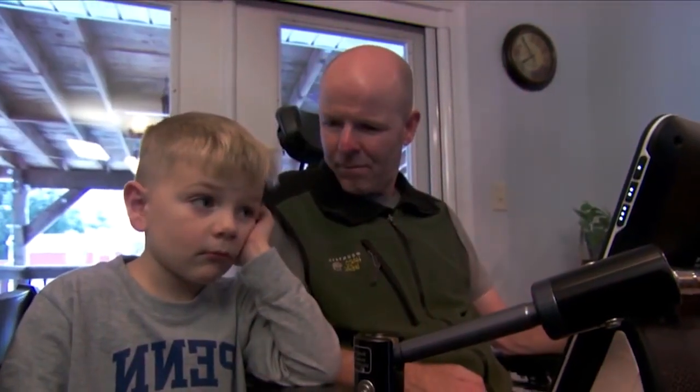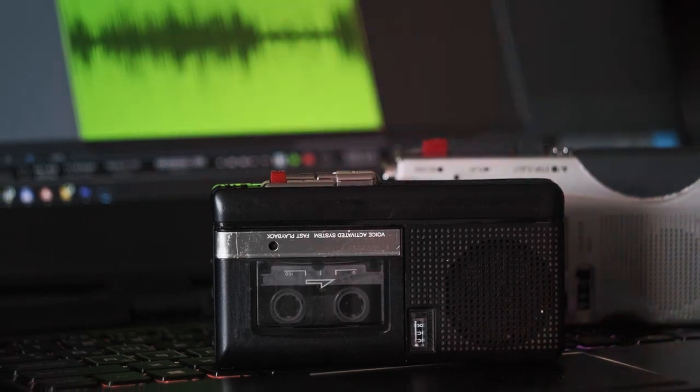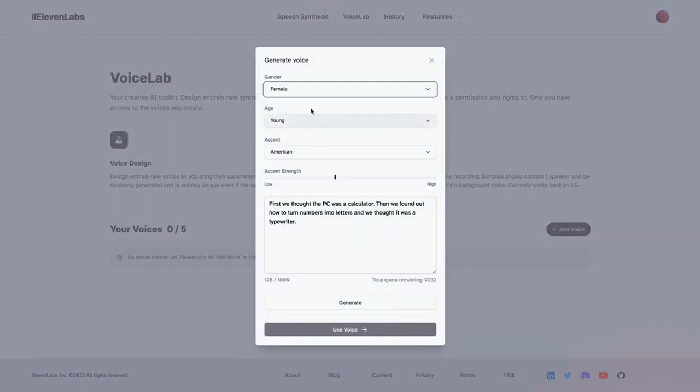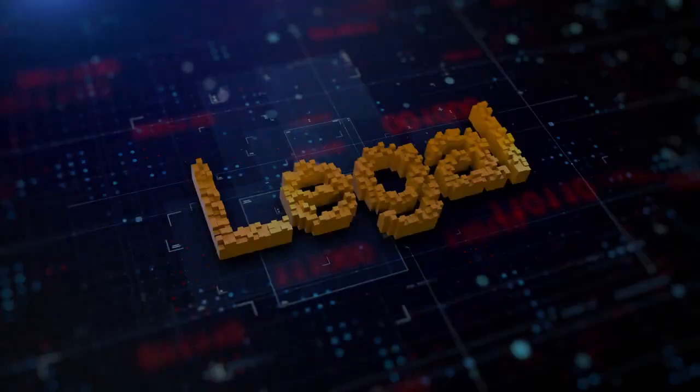For example, a person with ALS may lose their ability to speak, but by recording their voice before they lose it, a voice clone can be created that will allow them to communicate with their own voice again. This technology is completely legal and can have a significant positive impact on people's lives.